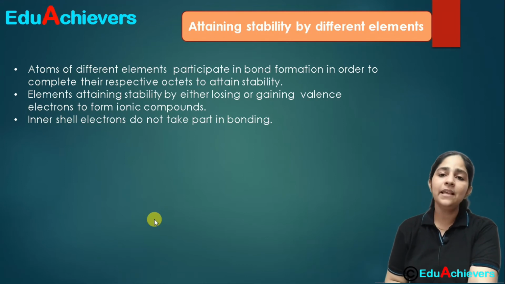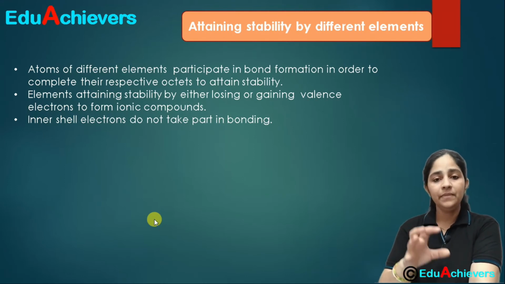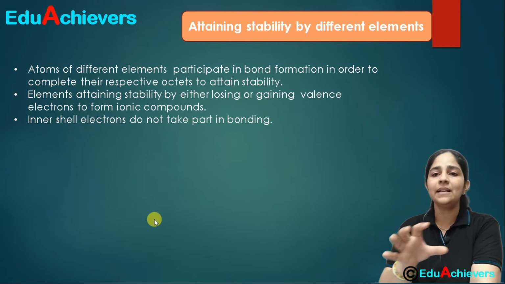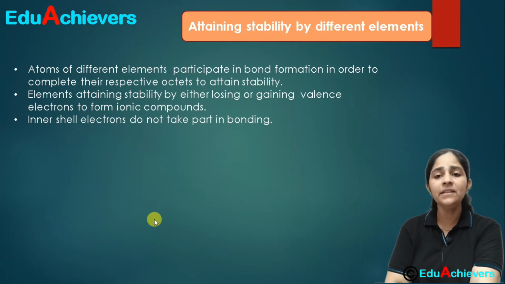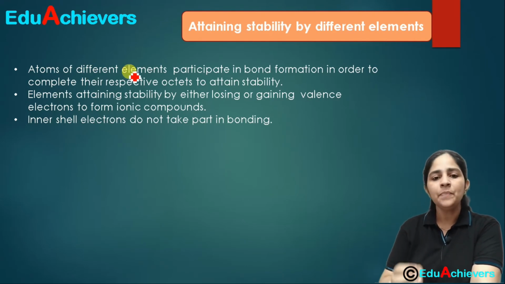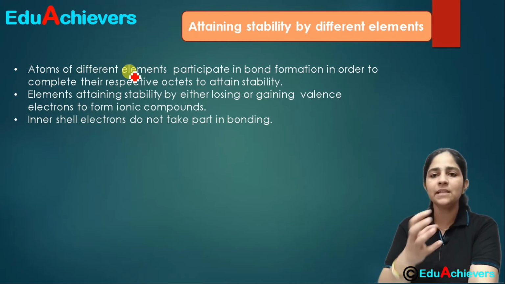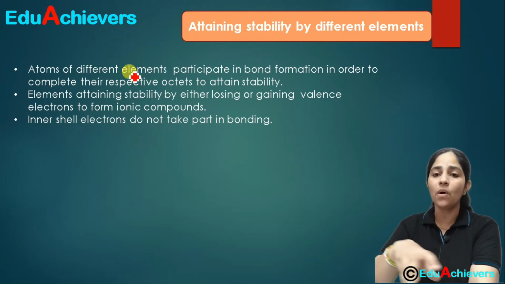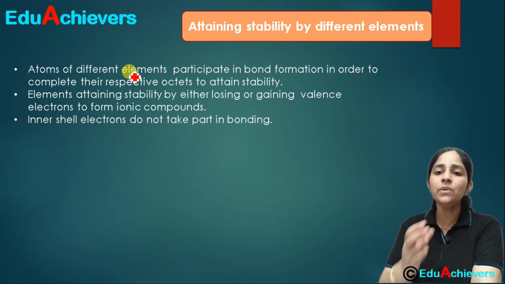Now the next thing we need to understand is how different elements attain stability. We have been talking about this in the previous slides also, that atoms need to attain a stable configuration, and they can attain it by completing their octet. Octet means the outermost shell should have 8 electrons.